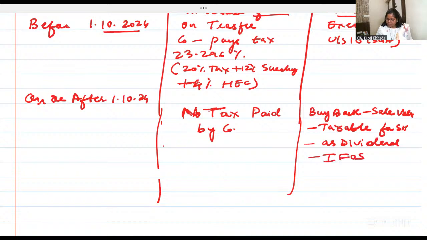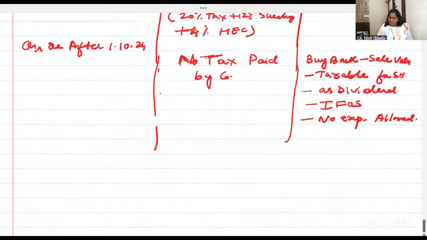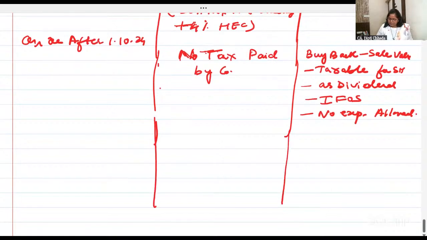Income from other sources. Whatever buyback I have done from you, the shareholder, and I'm giving you money, it's like I'm giving out of reserve. So it will be taxable in your hands as dividend, income from other sources, and no expenses allowed. कुछ भी expenses allowed नहीं है.